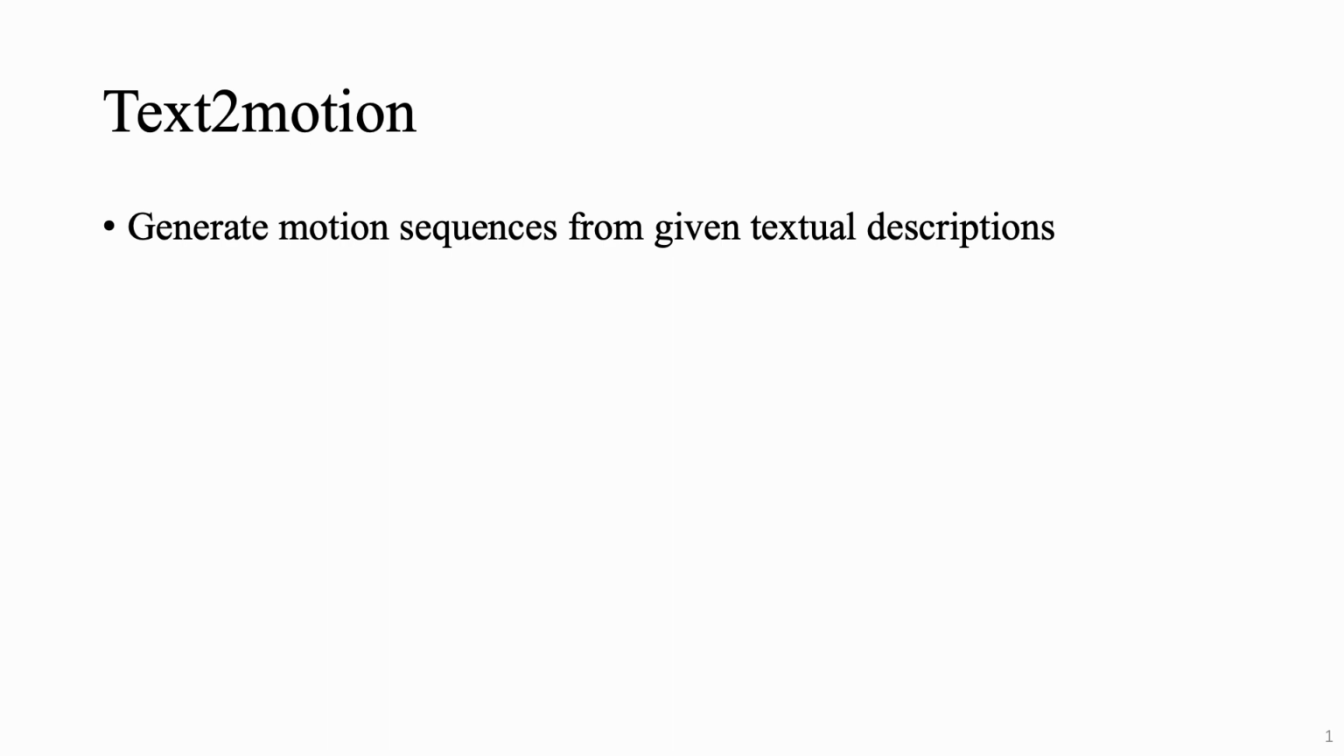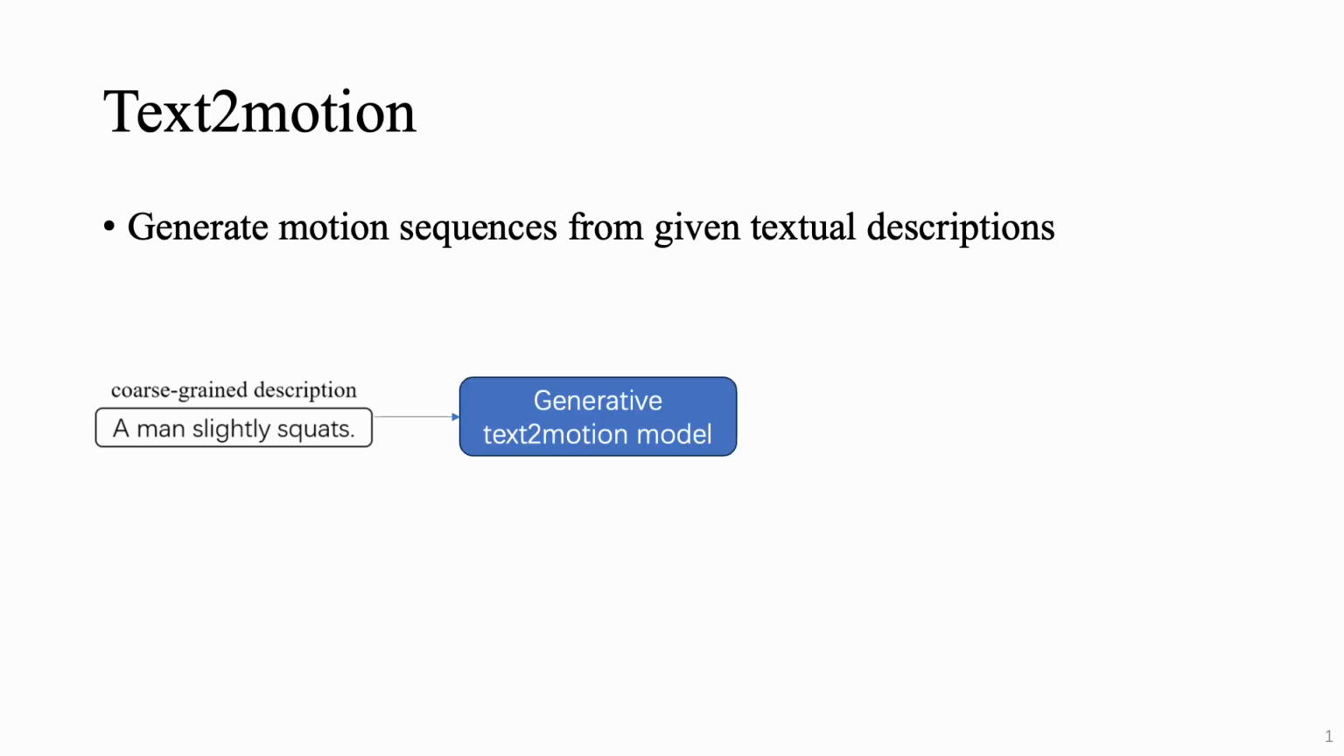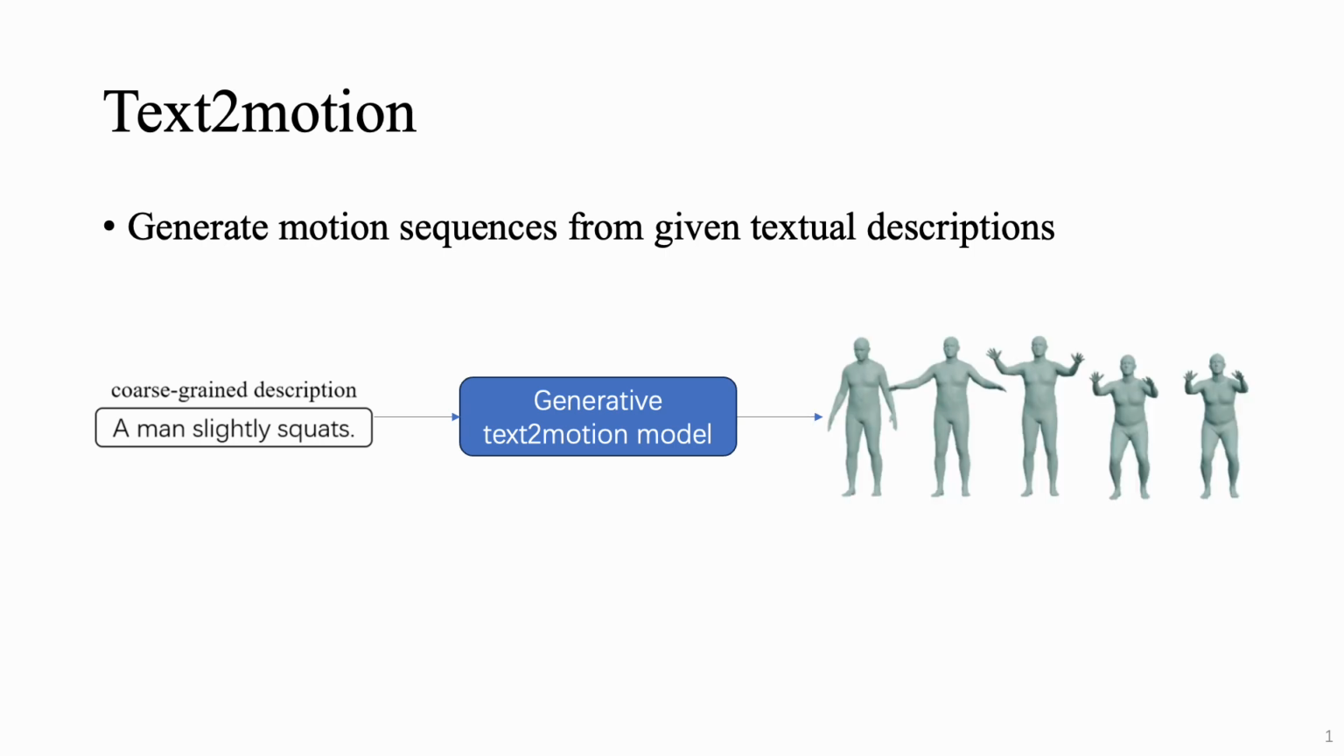First, let me briefly introduce this task itself. Text to motion is to generate motion sequences from given textual descriptions. For example, this text, "A man slightly squats," is first passed into a generative text-to-motion model, which then generates its corresponding motion sequence shown here.